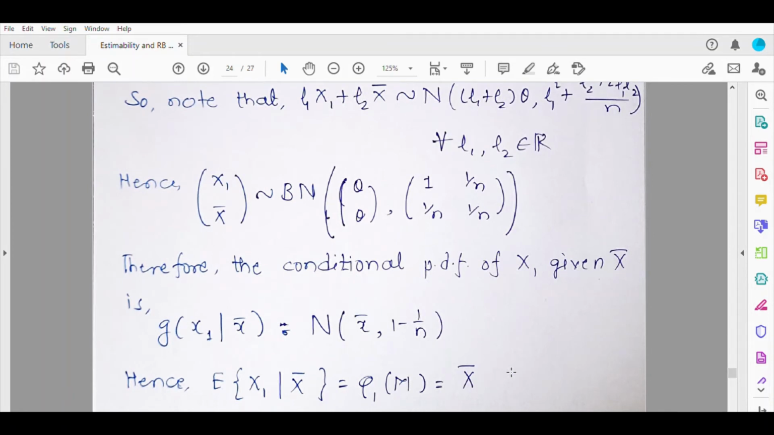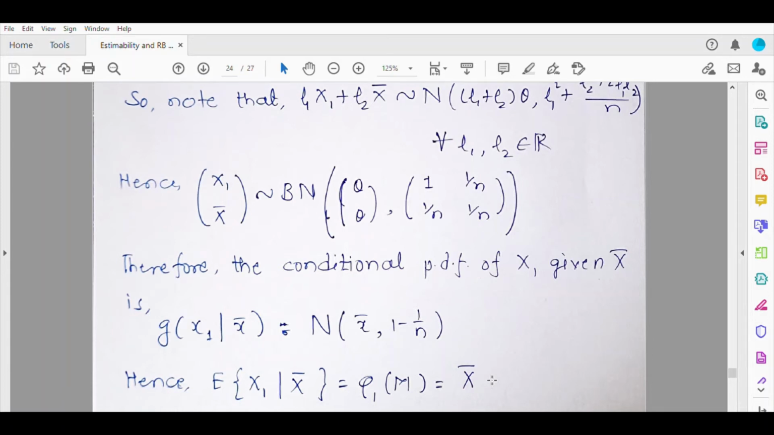So I hope you have noticed something here. Notice that x bar is a minimal sufficient statistic and x bar itself is unbiased for theta. And so even though we try to Rao-Blackwellize an unbiased estimator of theta with given x bar, because x bar itself is an unbiased estimator, we ended up with x bar itself. So this is an interesting part of this question.